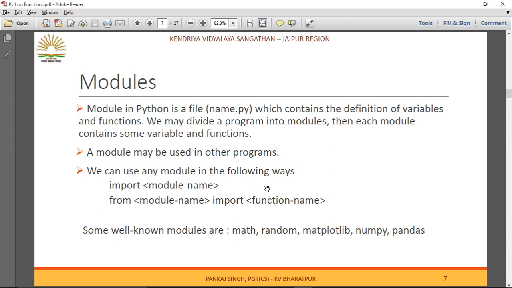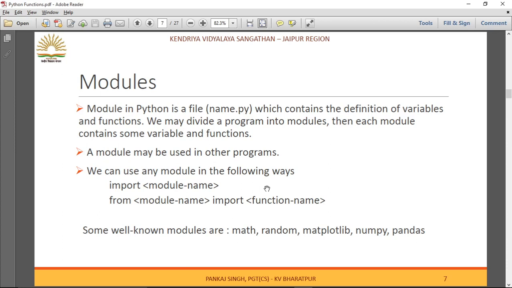A module may be used in other programs. We can import a module in our program like import module name, and the second method is from module name import function name. Some well-known modules are the math module, random module, matplotlib, numpy and pandas.